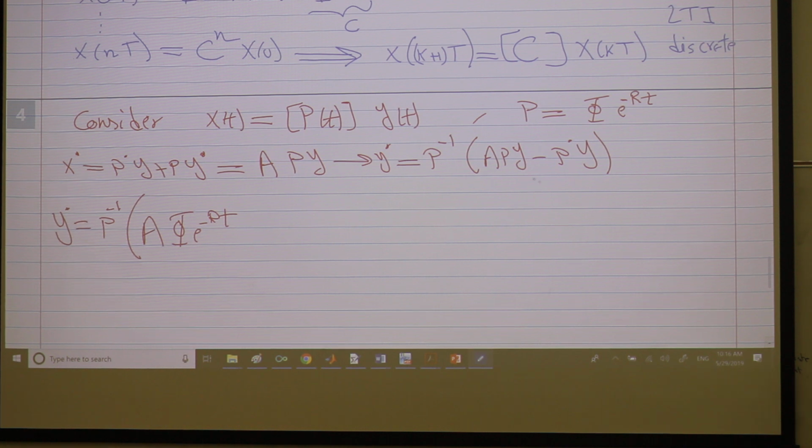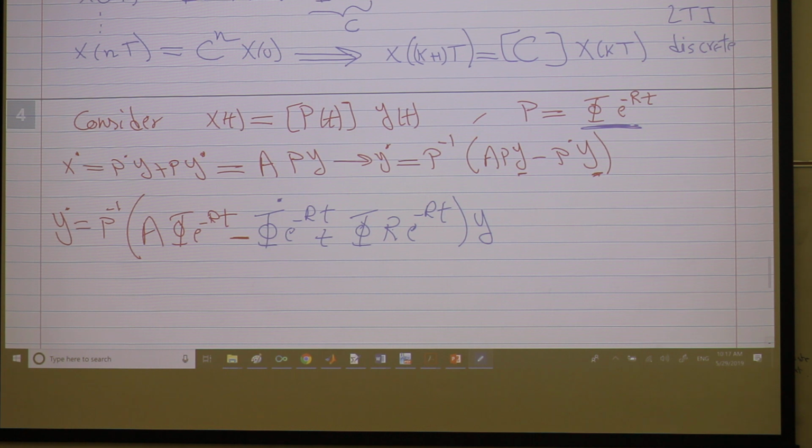I'll take all these y's as a common factor. Minus P dot. Here is P, and both factors are time varying, so it's actually two terms. Here's the first term, phi dot. The second term I have phi, and I have negative R, so this is positive R, e to the negative Rt, and all multiplying y outside, okay?